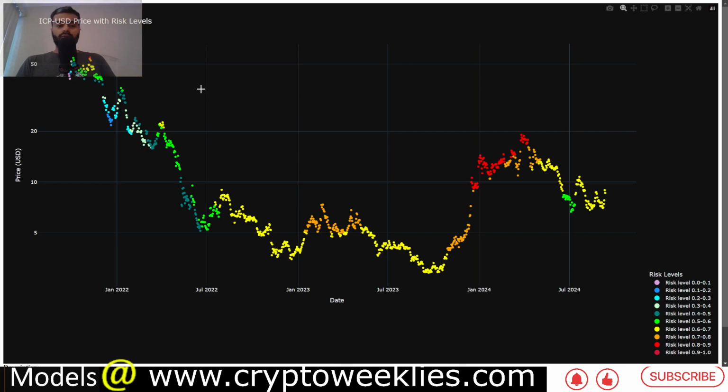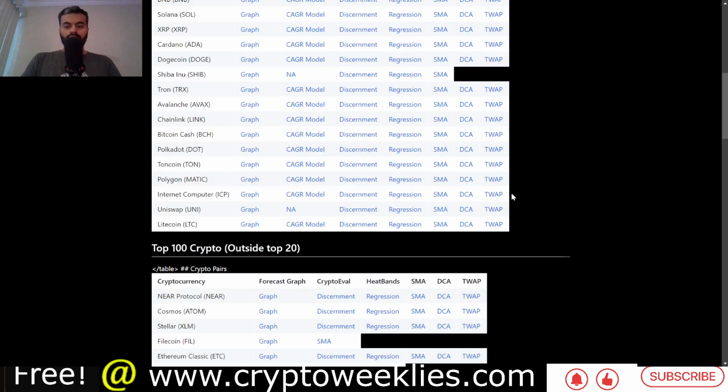And for this model, whenever the price action has more than 0.8 or 0.9 risk, that's when this model has been very close to identifying peaks, like it did in February 2023 when the risk level for this model was at 0.8. Right now the risk level is slightly below that at 0.75. So I just wanted to provide a highlight.